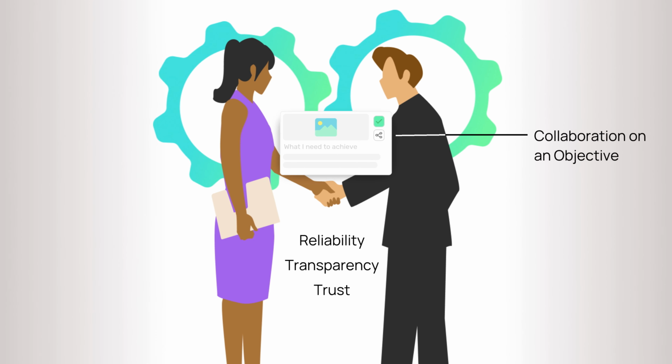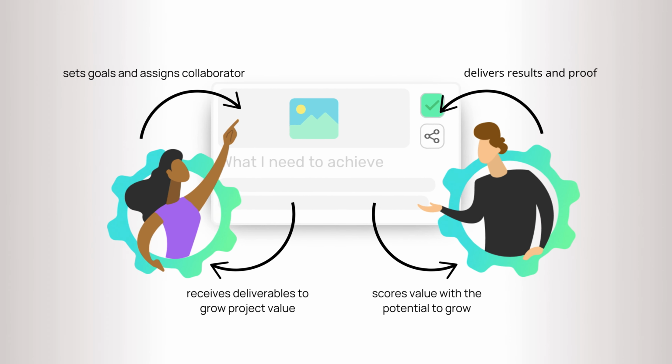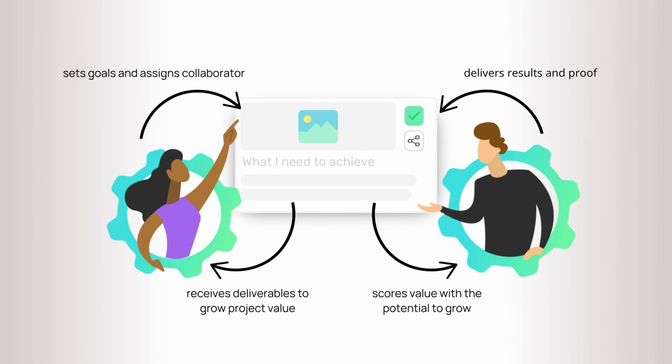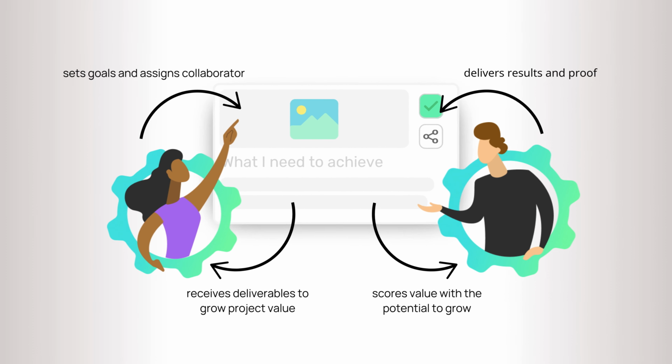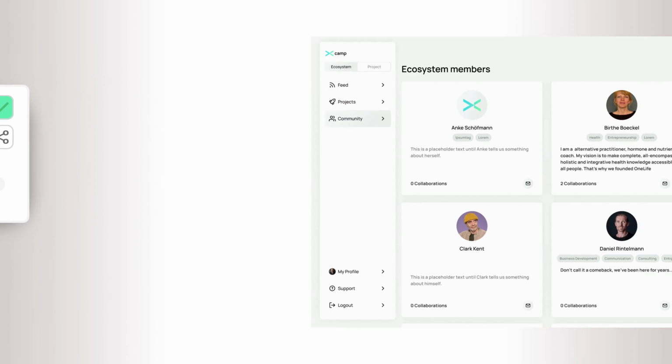Collaboration on Xcamp is not just project management. We need to form an agreement founded in transparency, trust, and reliability. That is why an owner cannot simply remove an assigned collaborator or change the conditions. The assigned collaborator, in turn, is responsible for delivering the agreed results and for providing proof for it. In a nutshell, collaborations are serious business that come with huge potential and also responsibilities.